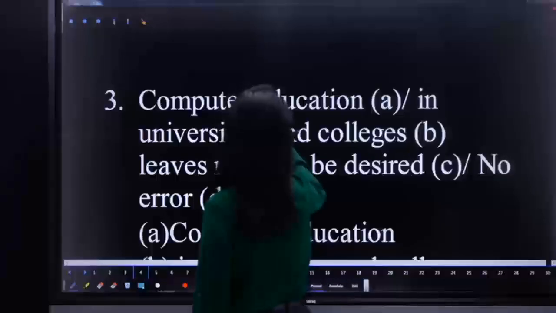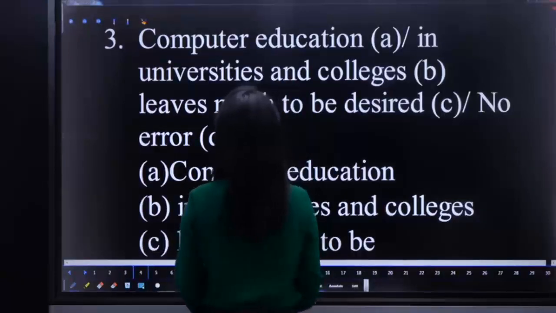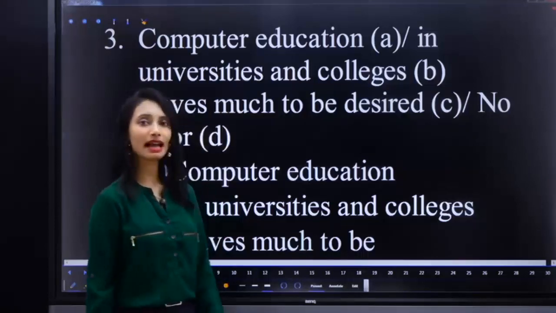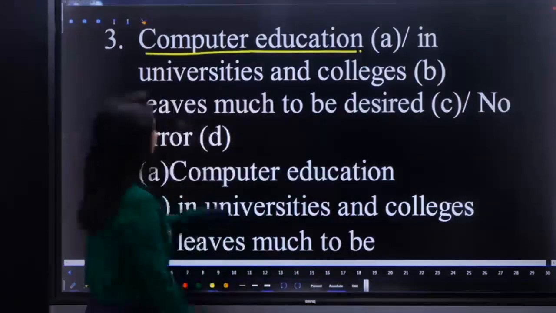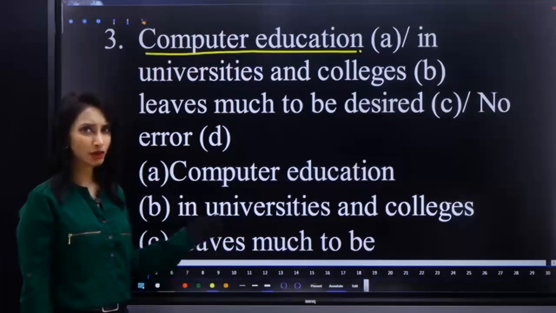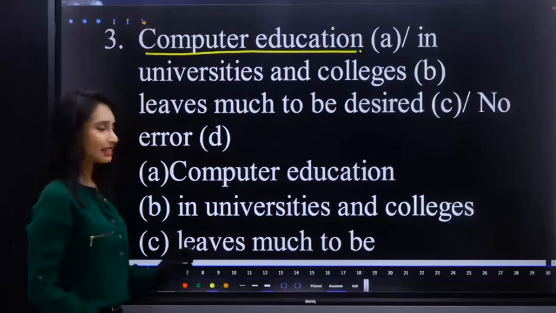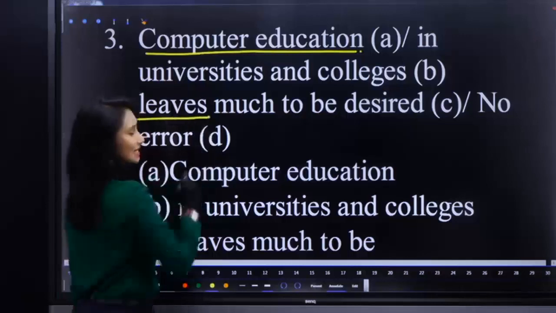Question number 3. Computer education in universities and colleges leaves much to be desired. What is the error here? Computer education in universities and colleges, additional information. The subject is computer education. Is it singular or plural? The subject is singular. So when the subject is singular, the verb must be singular.